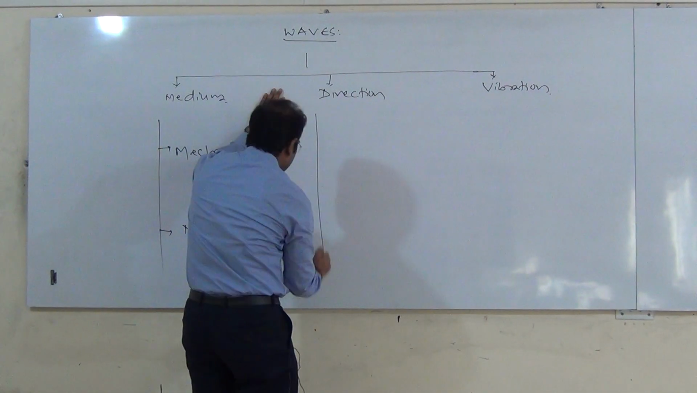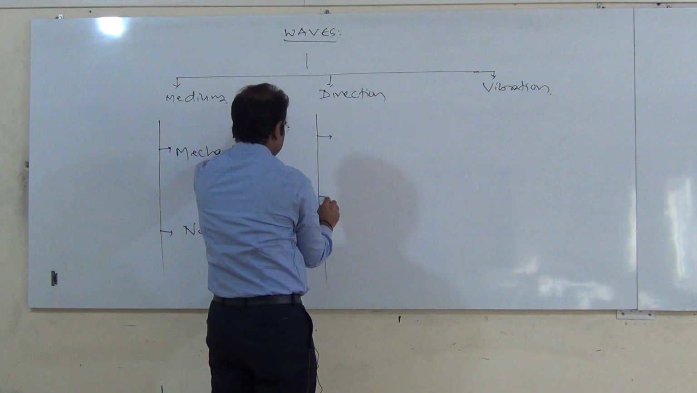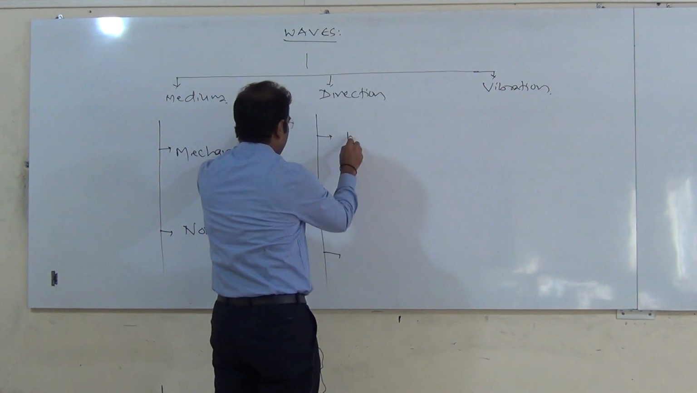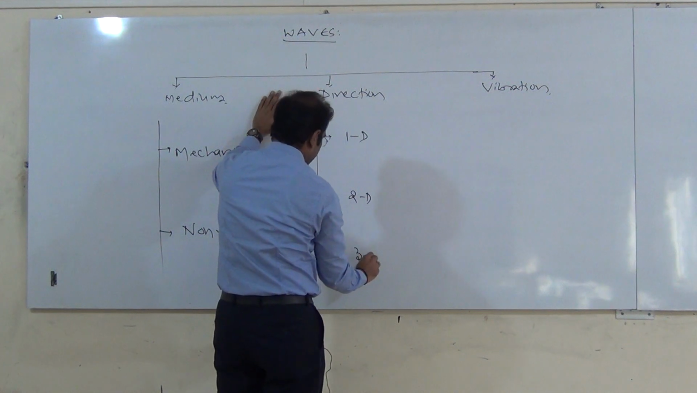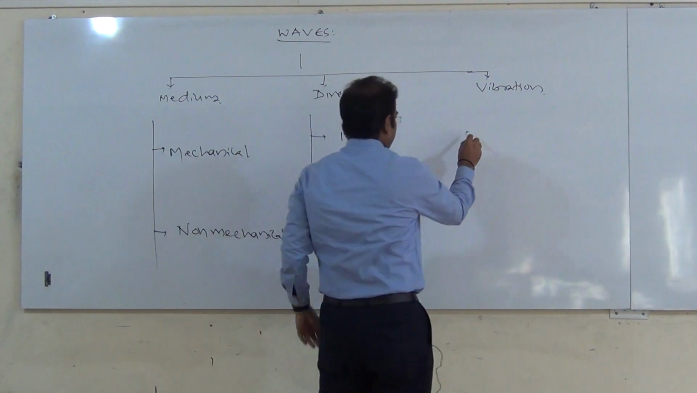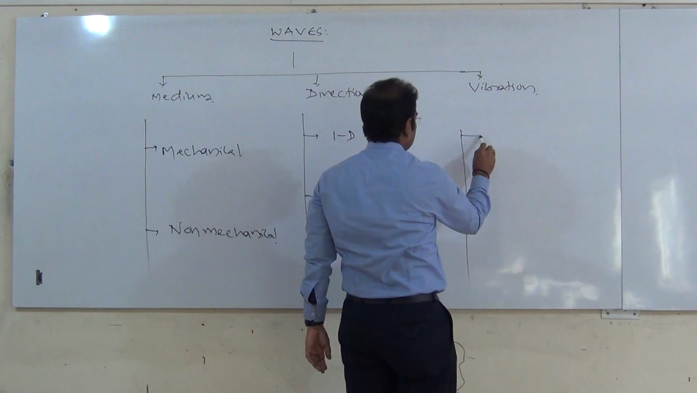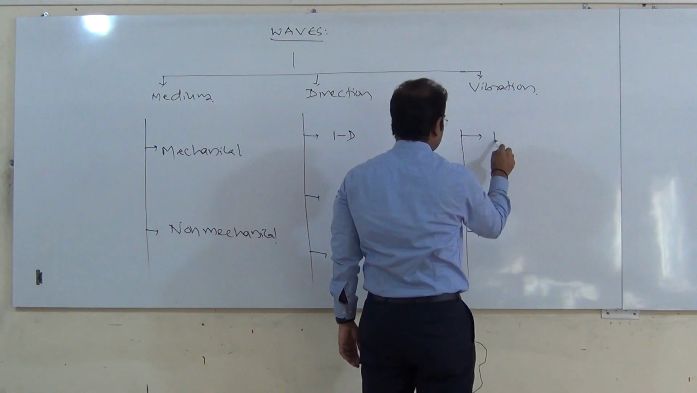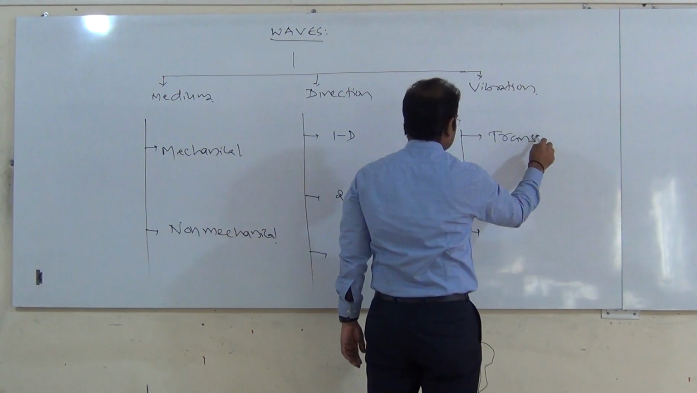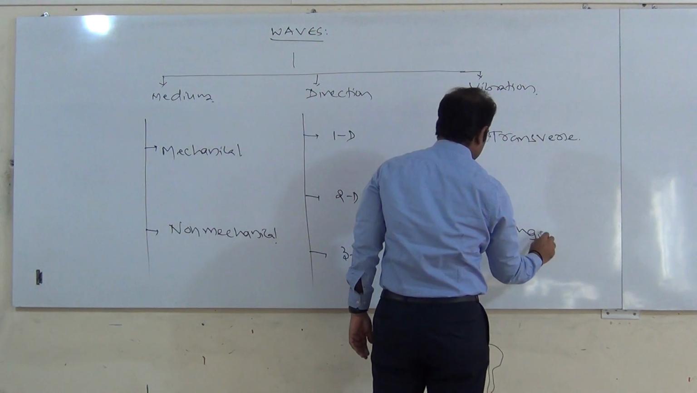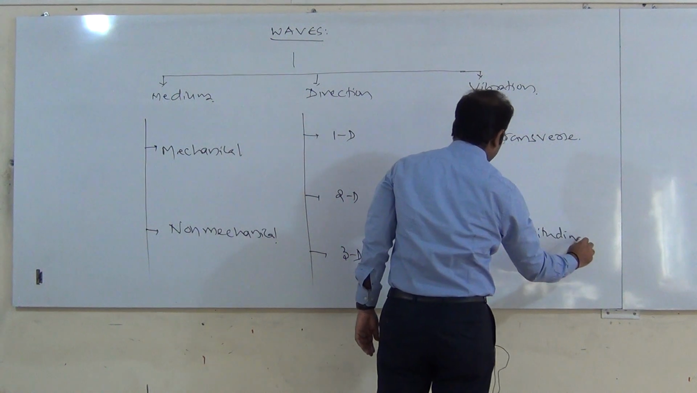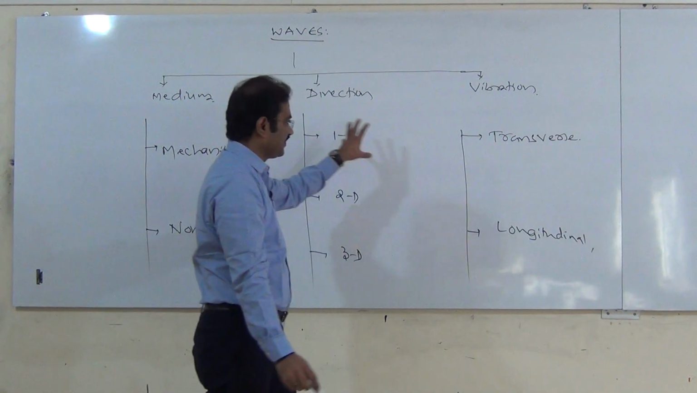Based on the direction, there are how many types? Three types. One-dimensional wave, two-dimensional wave, three-dimensional wave. Based on the vibration, there are two types. One is transverse, another one is longitudinal. Okay, it is a revision.